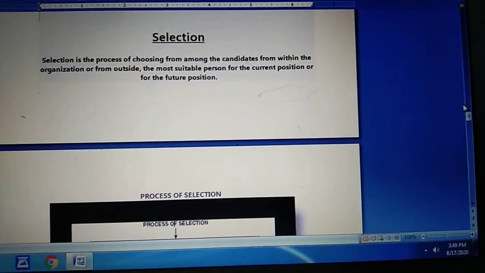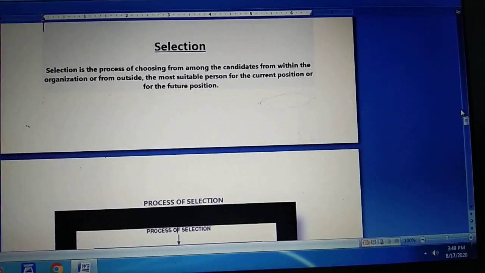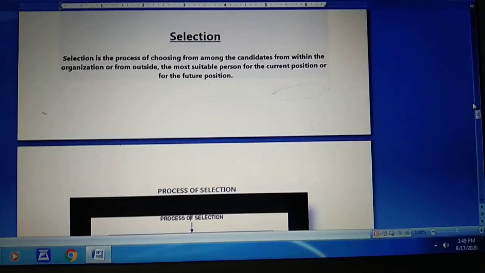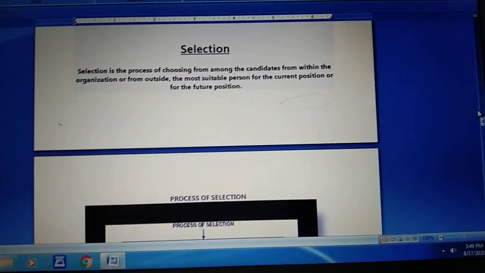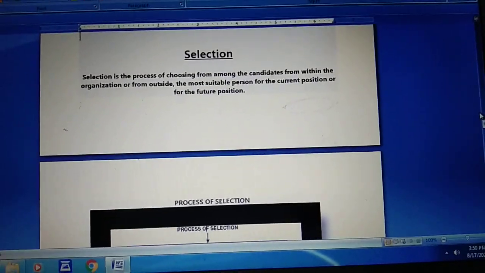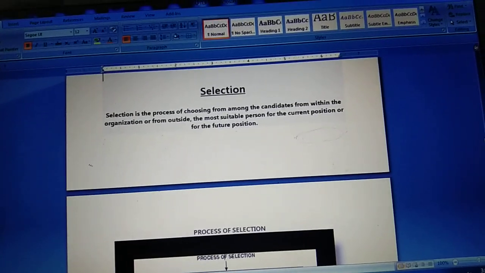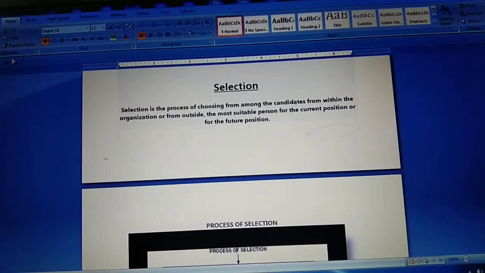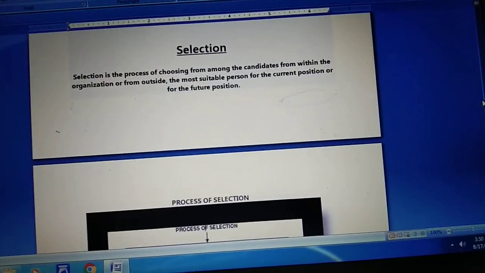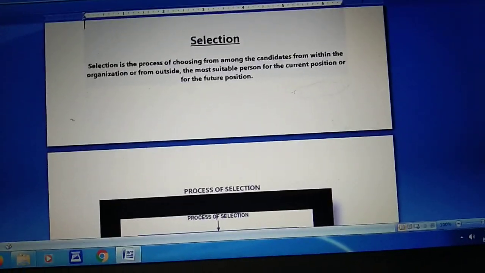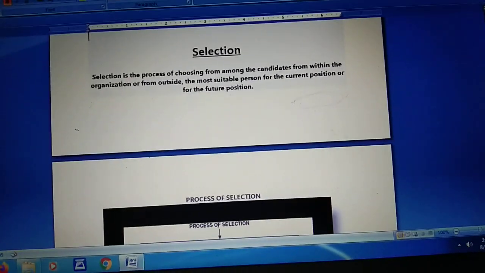So students, selection is the process of identifying and choosing the best person out of a number of prospective candidates for a job. Toward this purpose, the candidates are required to take a series of employment tests and interviews. It basically says that selection is the process by which we identify the employee, choose the best person from lots of prospective candidates for a particular job. It means first we identify which candidate is best suited for our job, and then we select that person. So this complete process is known as the process of selection.